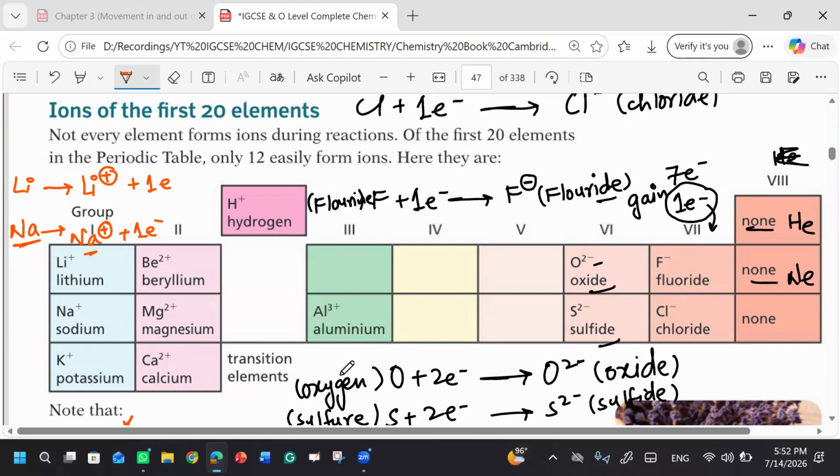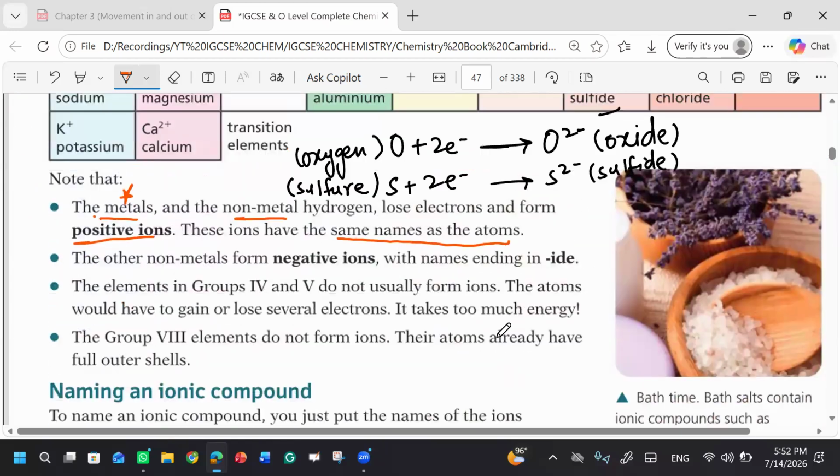But when we talk about non-metals, their name is changed. You know the behavior of non-metals: they form negative ions because they gain electrons. Non-metals form negative ions, and they will end in IDE. This is oxygen. Once oxygen has gained electrons, its name will change and we will say oxide. Similarly, sulfide. Are you clear with this?